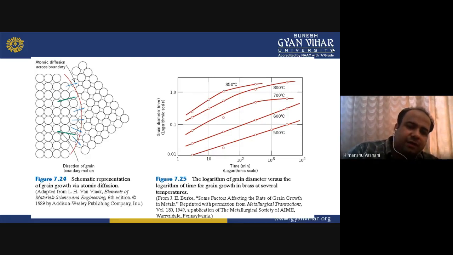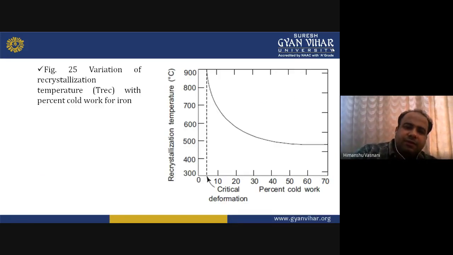that grain growth by atomic diffusion, how it's happening, and here it is given as the logarithmic of grain diameter versus logarithmic of time for grain growth in brass at several temperatures. It is shown. Okay, then this is the variation of recrystallization temperature with percentage cold work for iron. So you can see that the x-axis has percent cold work and the y-axis has recrystallization temperature.